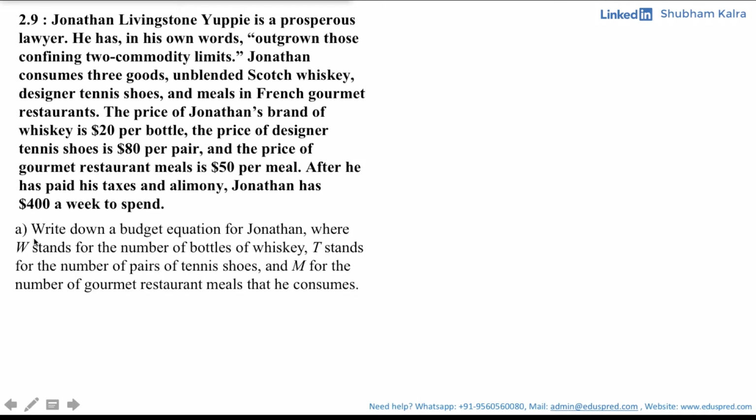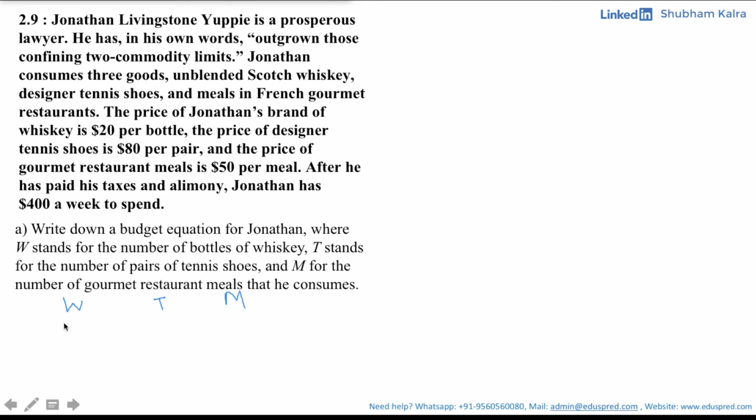With this information, we have to write down the budget equation for Jonathan, where W stands for number of bottles of whiskey, T stands for number of pairs of shoes, and M stands for number of gourmet restaurant meals that he consumes. So we have three goods that he is consuming: bottles of whiskey, tennis shoes, and meals in gourmet restaurants.